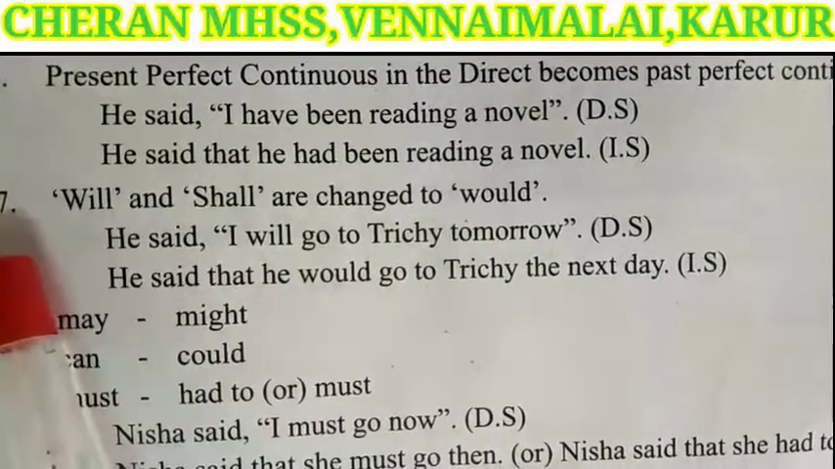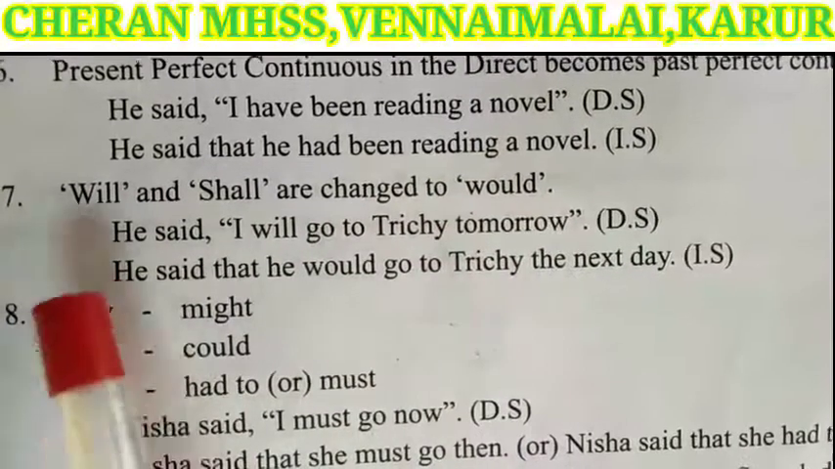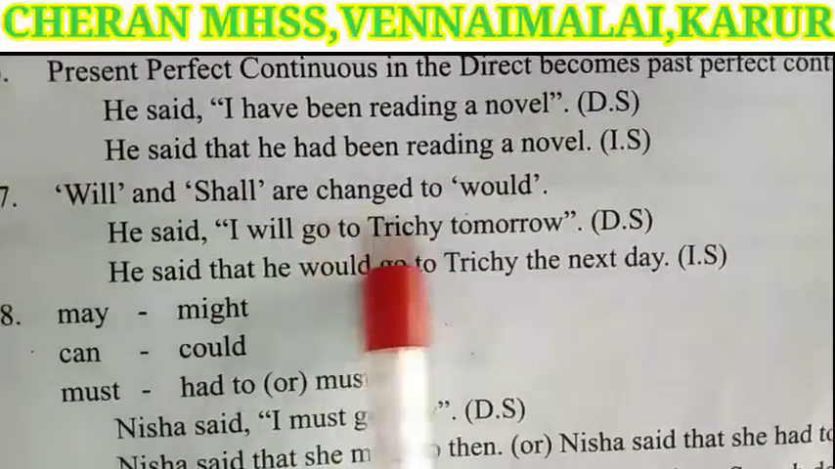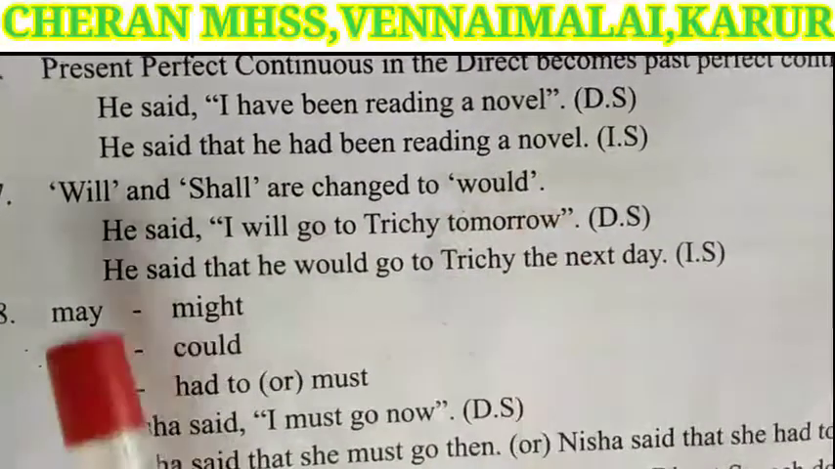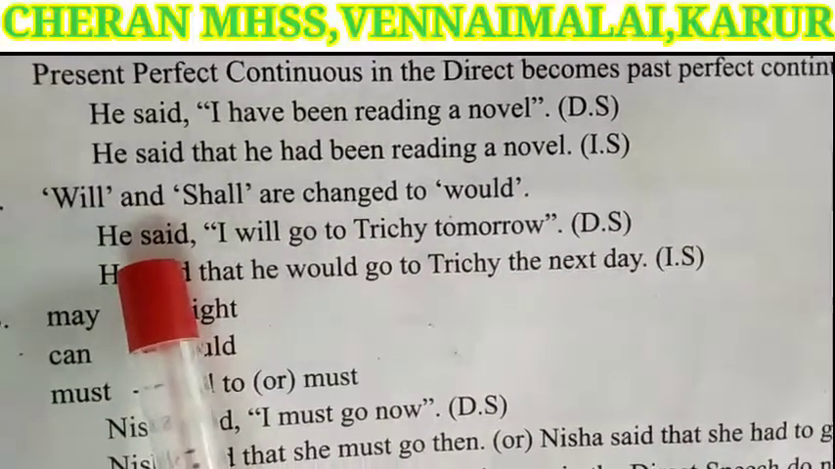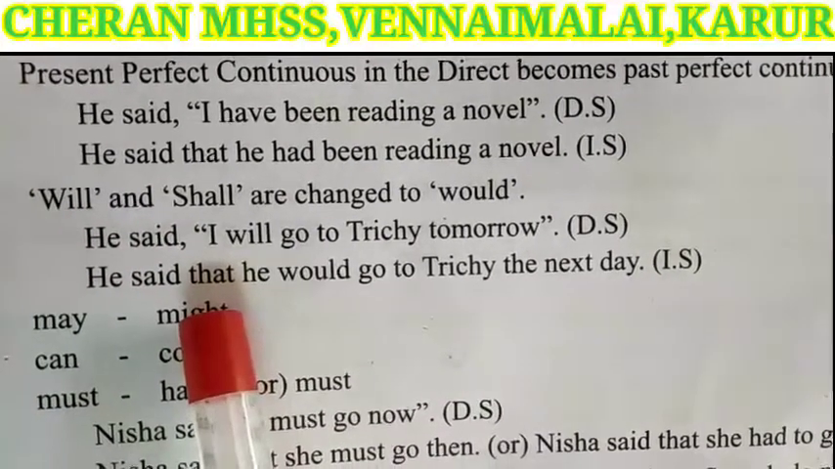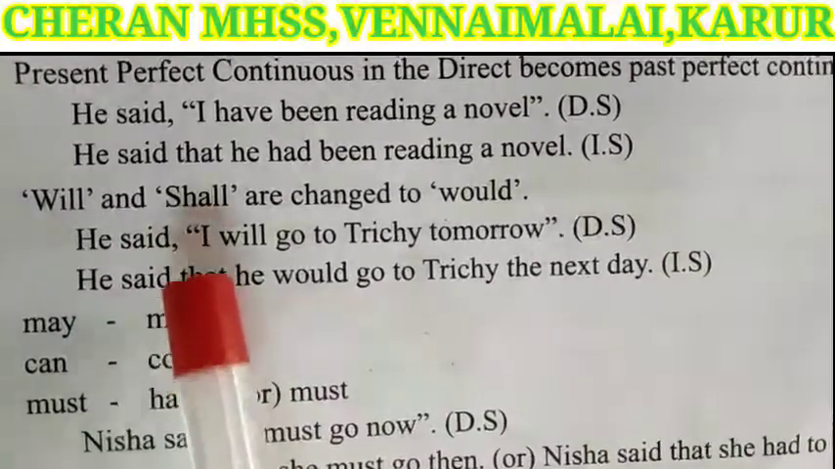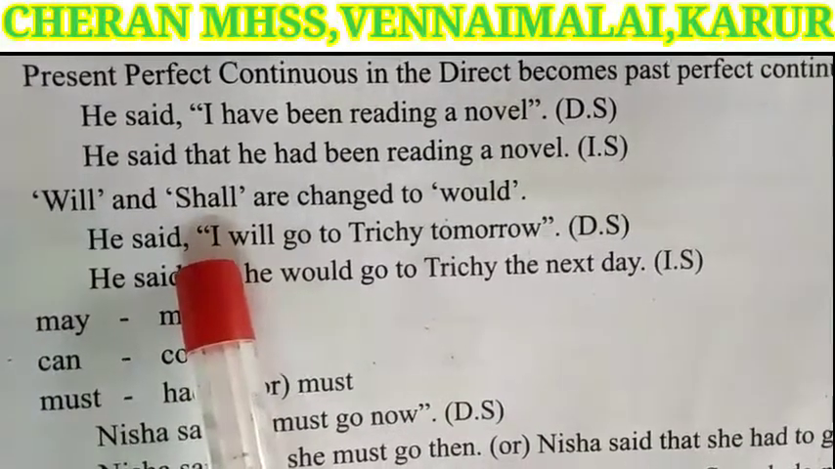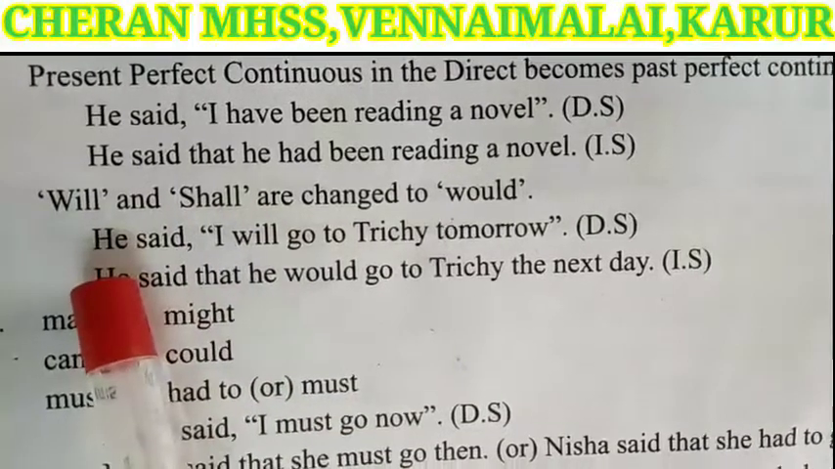Next one: may, will and shall are changed to would. He said, "I will go to Trichy tomorrow." He is the speaker, the same he. The reporting verb said is also the same. Instead of the comma and quotation, we have added "that." I is the first person pronoun, so the speaker's pronoun he.